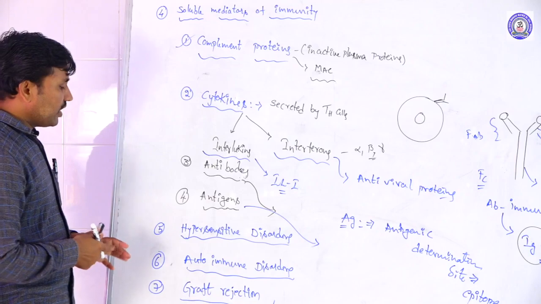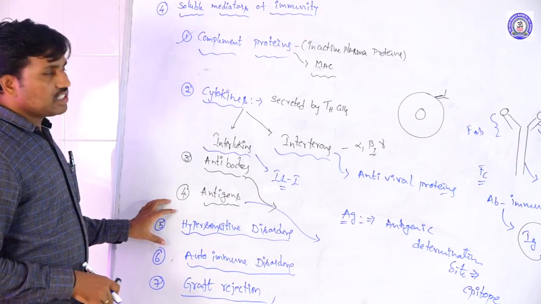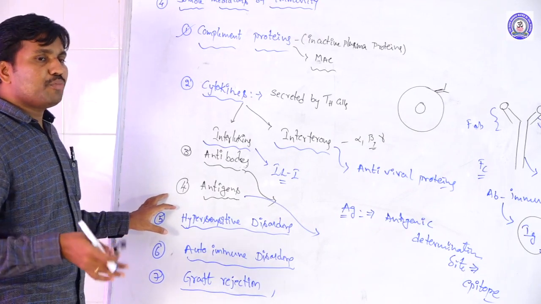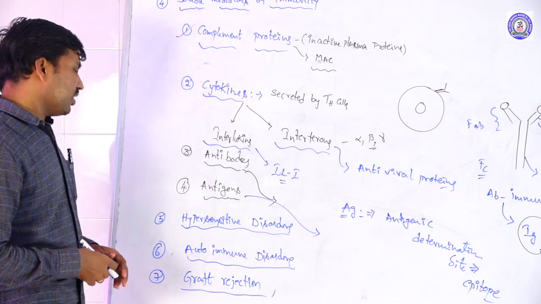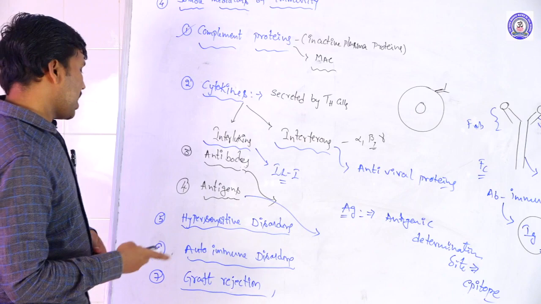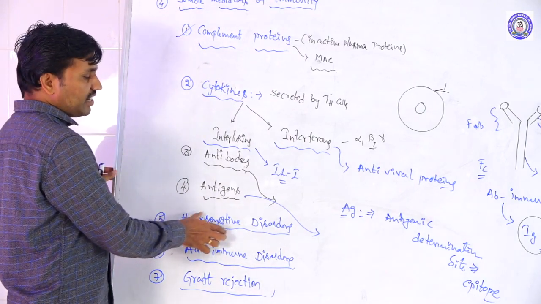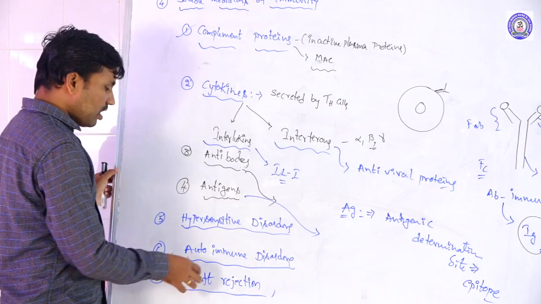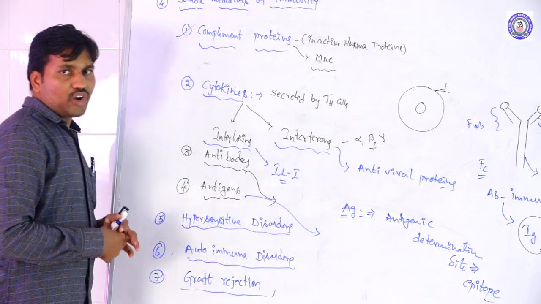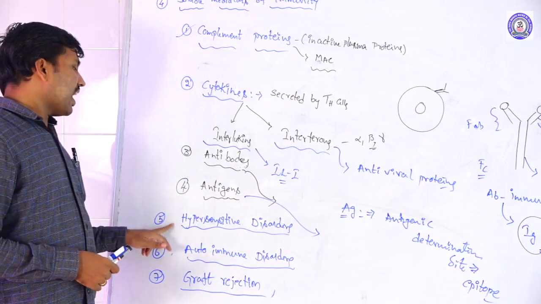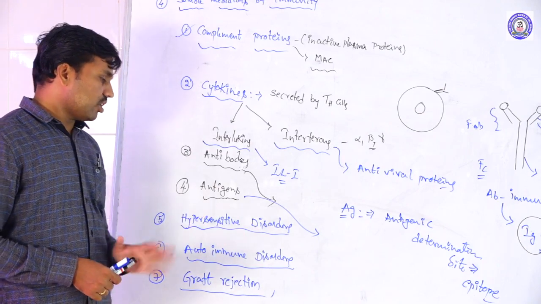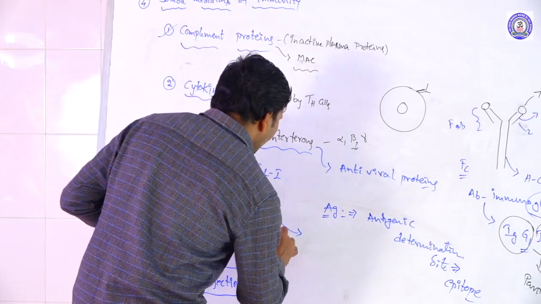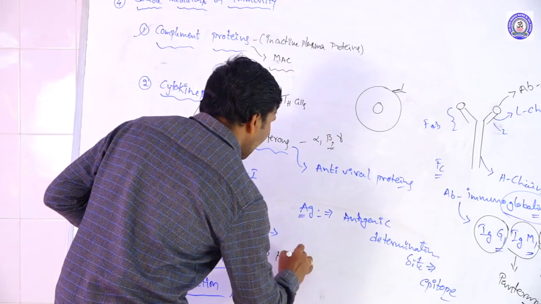Next, in this immune system, what types of immune reactions are conducted? How is the immune system involved in immunity under different conditions? Hypersensitivity disorders form, autoimmune disorders form, and graft rejections also form. First of all, the hypersensitivity disorders: hyperimmune reactions form.